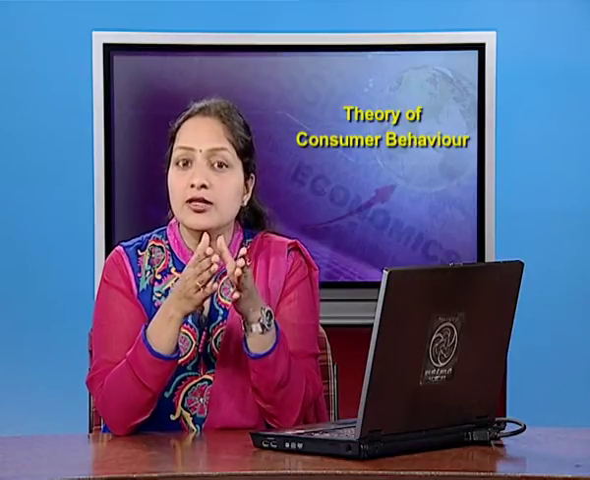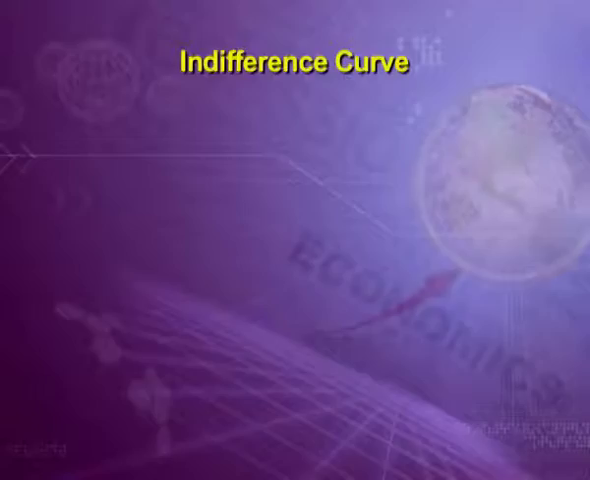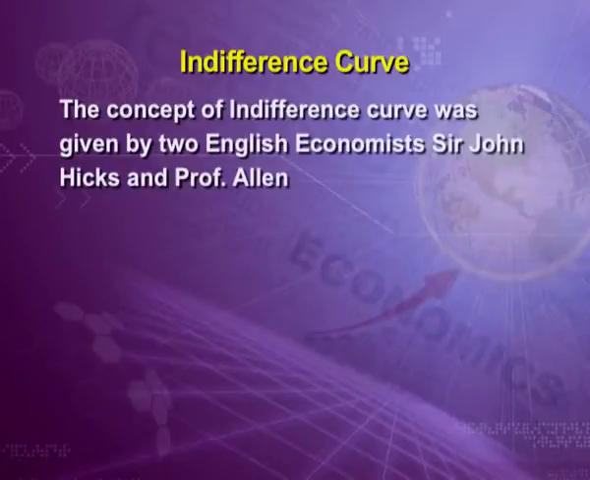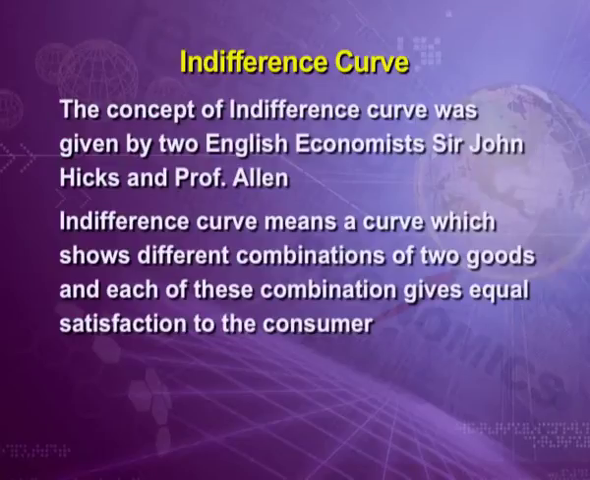Now, the second concept of ordinal theory is indifference curve. The concept of indifference curve was given by two English economists, Sir John Hicks and Professor Allen. Indifference curve means a curve which shows different combinations of two goods and each of these combinations gives equal satisfaction to the consumer.